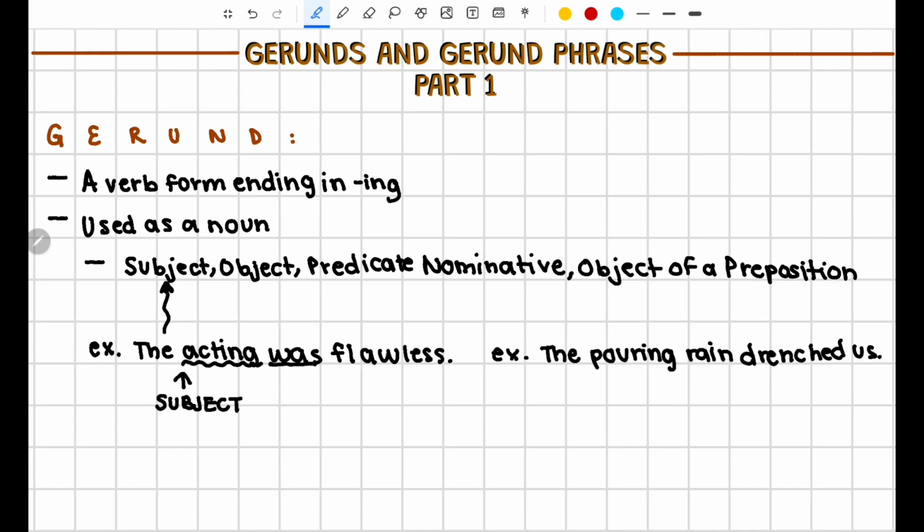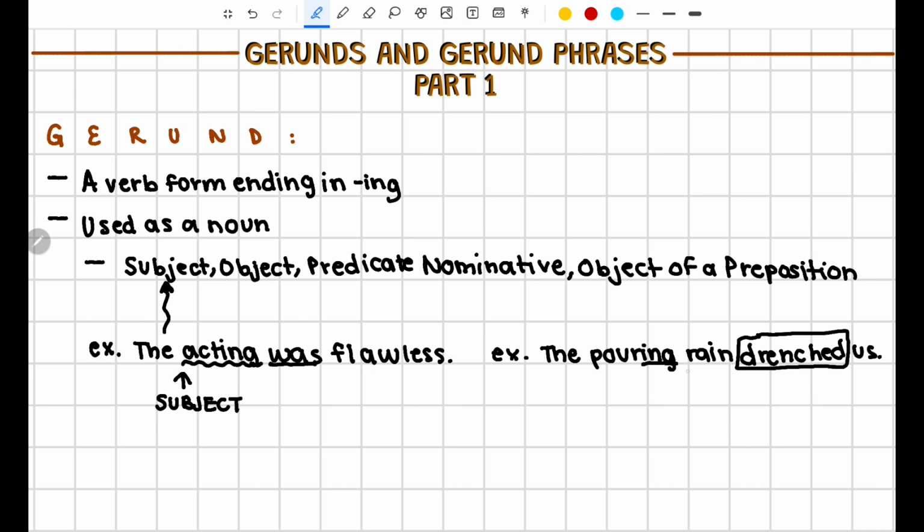Whereas if we had a sentence like, "The pouring rain drenched us," there we go with our ing again, but we can't actually consider this one as a gerund. First, let's identify the verb, because that's how we always start. It's the easiest thing to do. From it, you can identify the subject, object of preposition, gerund, participle, whatever else. So, our verb in this case is drenched. It's the action verb in this sentence.